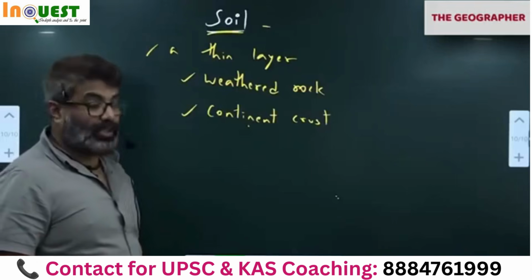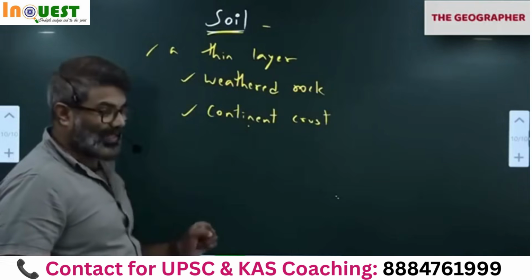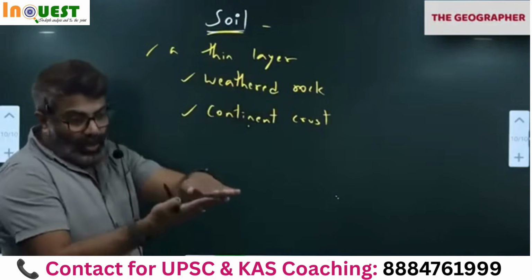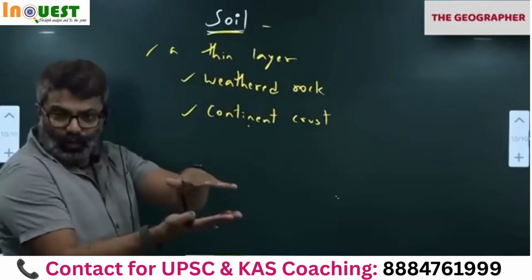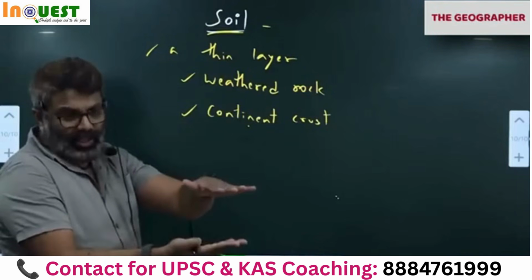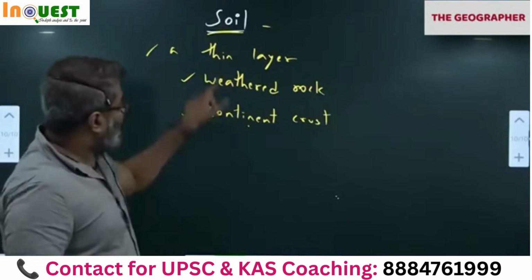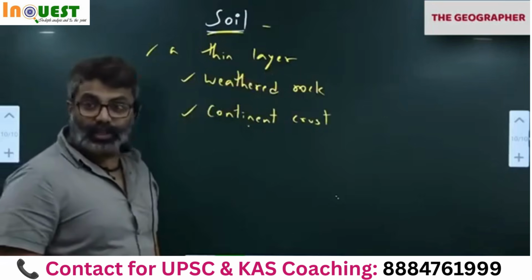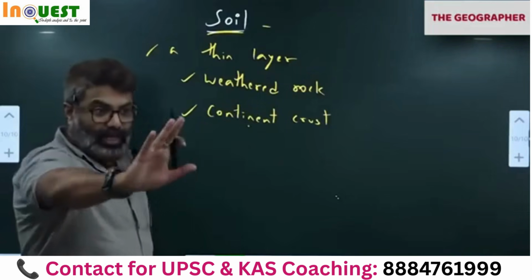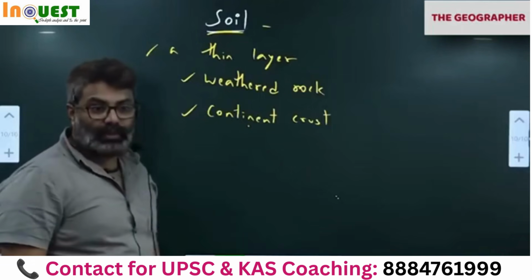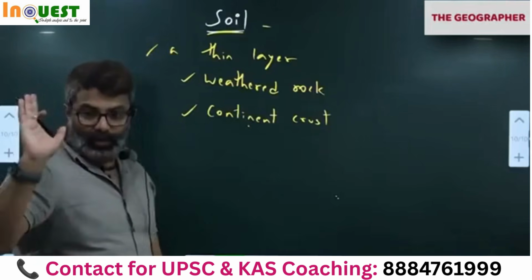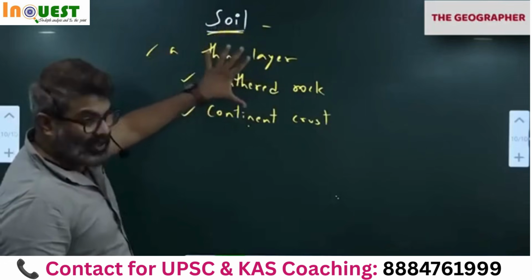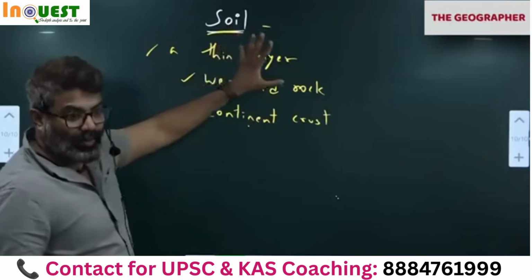In this we have mentioned three things: the continental crust, that it is from weathering of rocks, and that it is a thin layer. Soil is not very deep, only a few millimeters to inches. Below that you get rock. The definitions I give you are simple, straightforward and based on observation. They are not from any book. If you type soil, the internet will show you some other definition, but ours are realistic and based on what we observe outside.